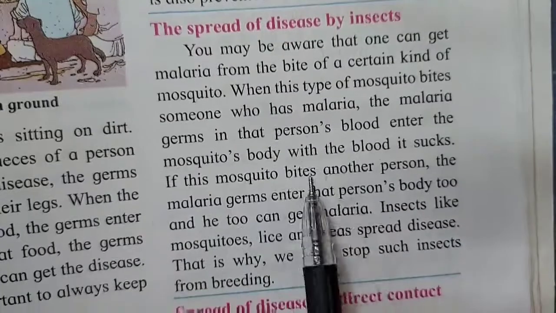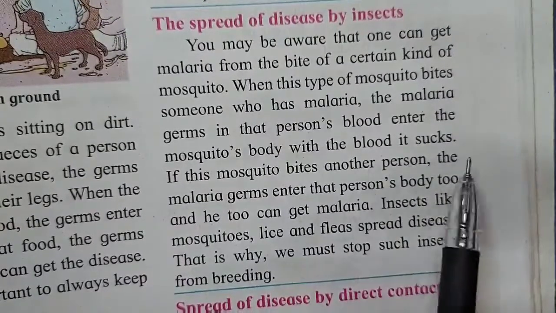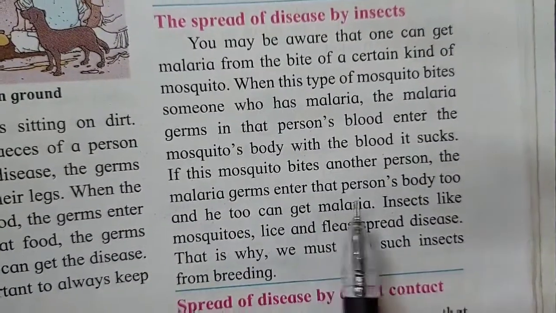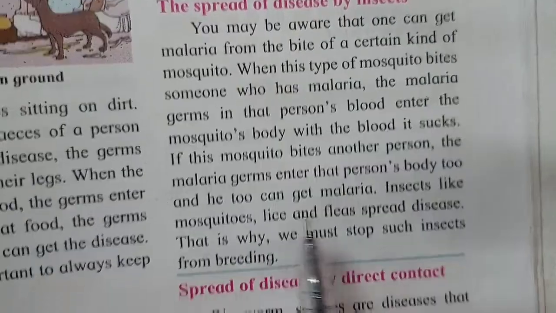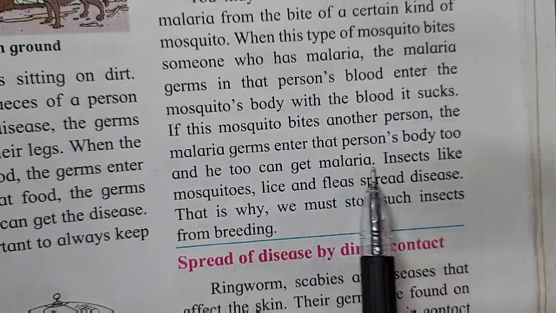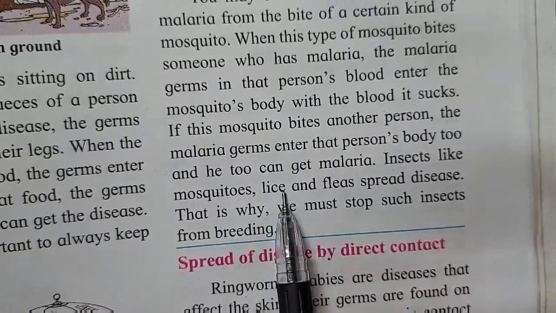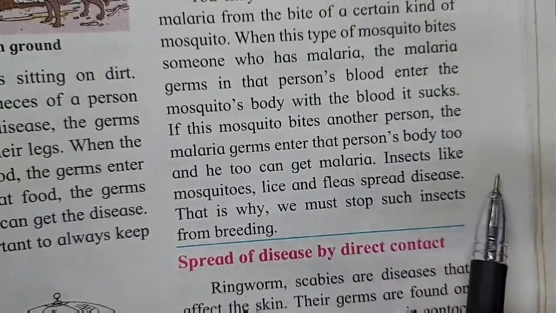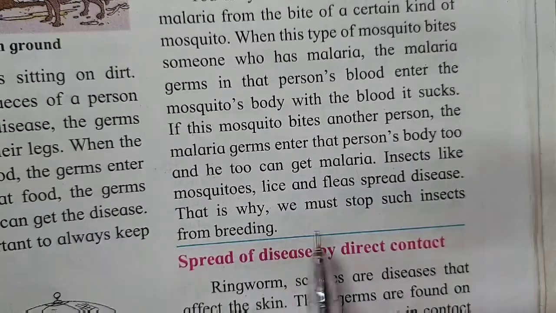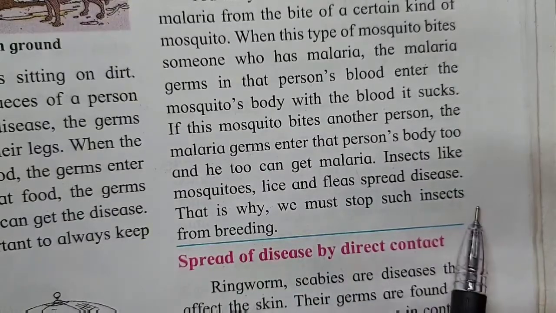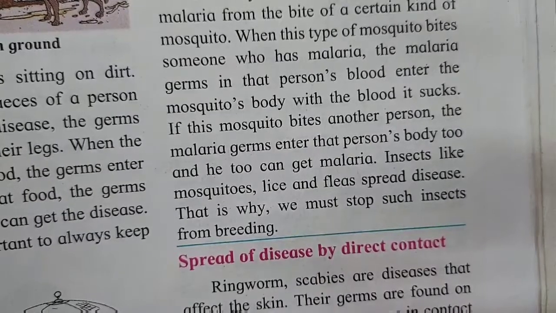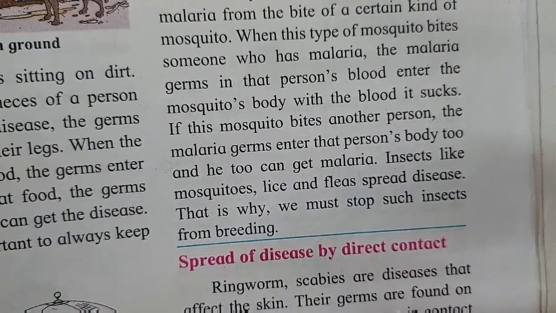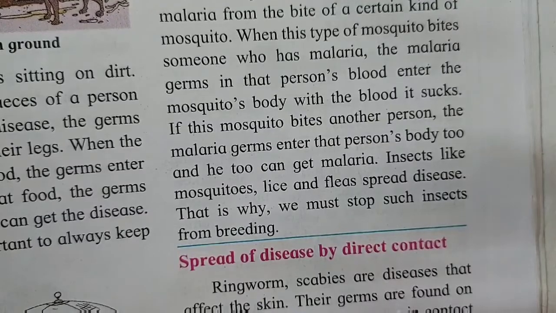If the mosquito bites another person, the malaria germs enter that person's body too, and he too gets malaria. Insects like mosquitoes, lice and fleas spread diseases. That is why we must stop such insects from breeding. So this is how we can prevent the spreading of disease.